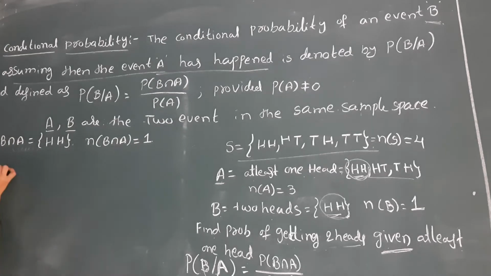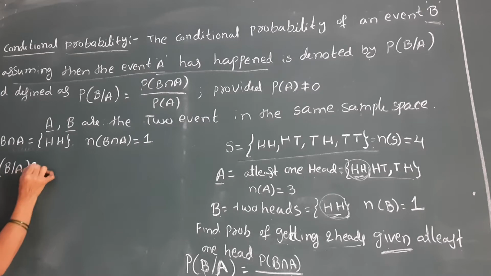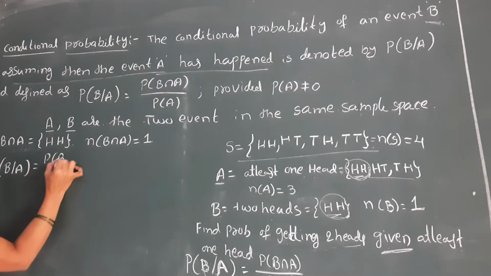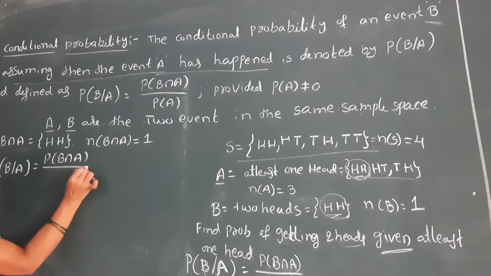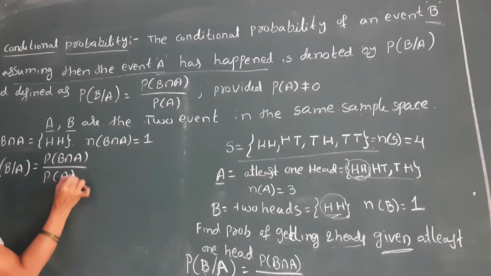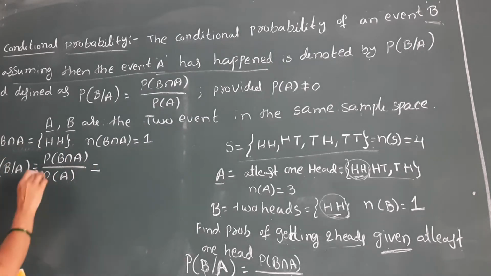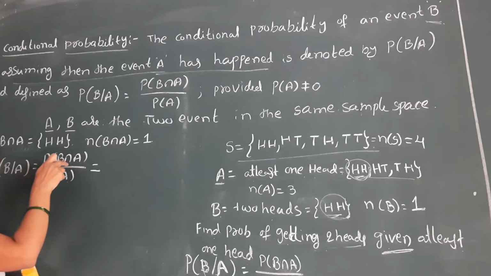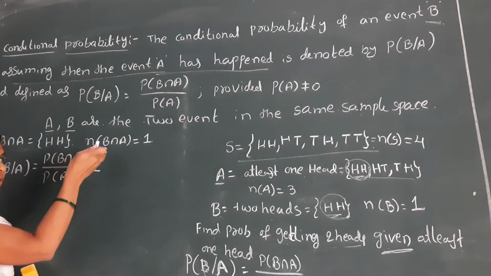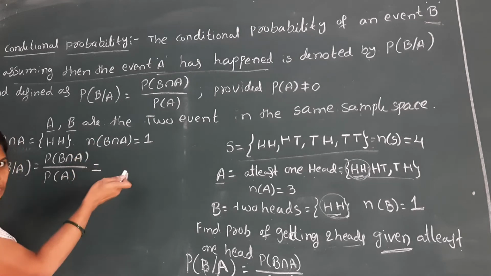Now come to the problem. Probability of B given A is equal to probability of B intersection A divided by probability of A. Probability of an event is the number of favorable cases by total cases.